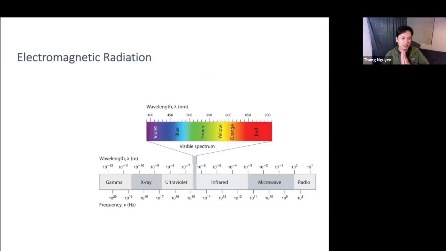Okay, so now to talk about radiation, we have to talk about the two types of radiation that the word can mean. And one of them is something we've talked about in the previous lectures here. It's called electromagnetic radiation. And so that's just pure energy. Remember we talked about that? Pure energy in the form of light and waves.